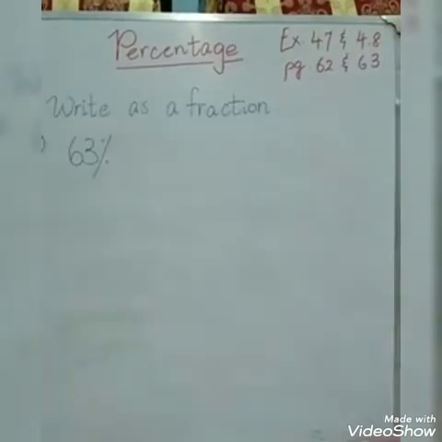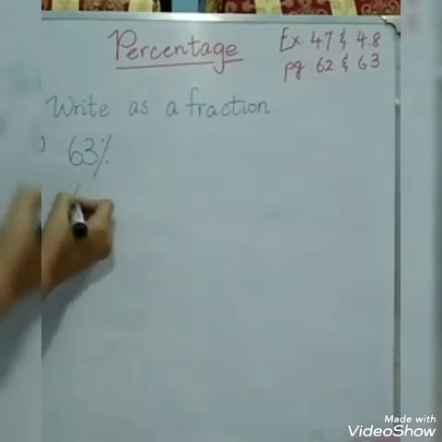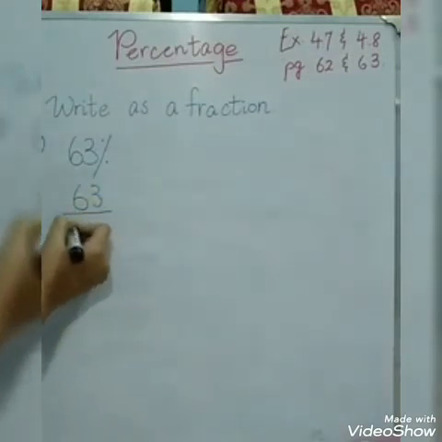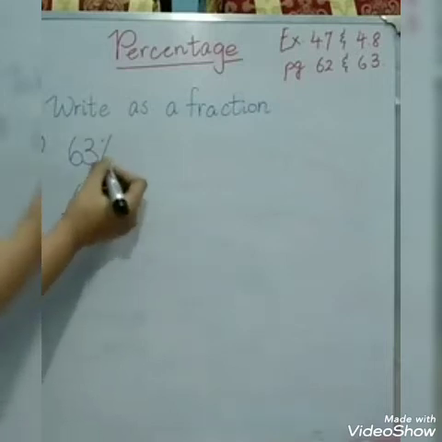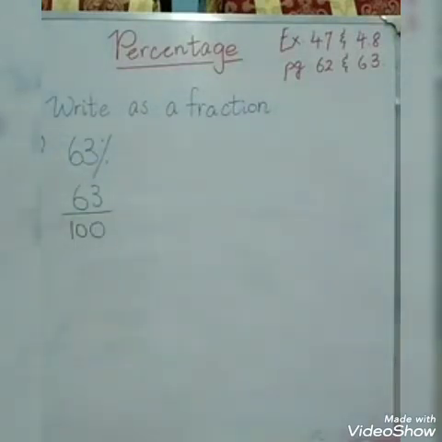A question says, write the following as a fraction. Now, we are given the number in percentage, 63%. We have to write it as a fraction. So as I said before, wherever percentage is involved, when we write it in the fraction it means over 100. So this will be 63 over 100. Why? Because here we have the symbol of percentage, and this symbol actually represents 100. So here we are saying 63 out of 100.